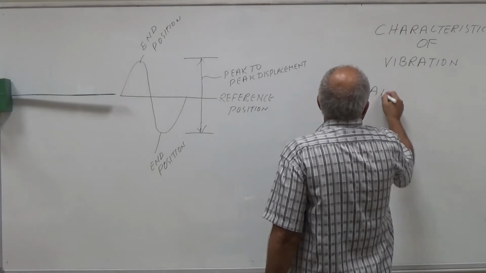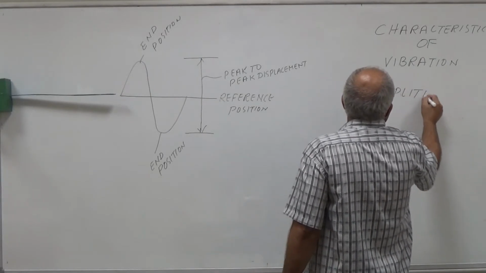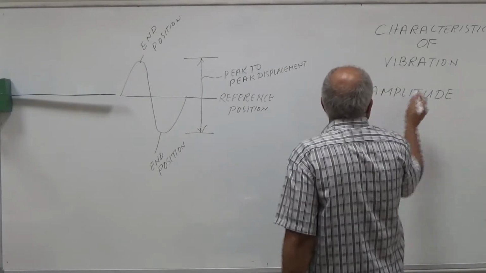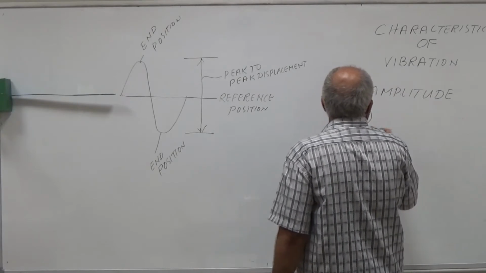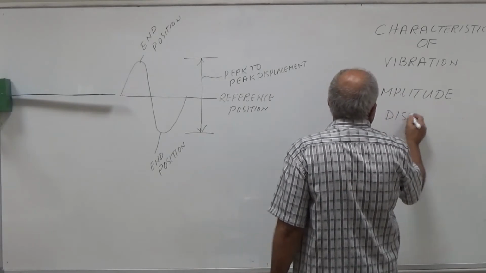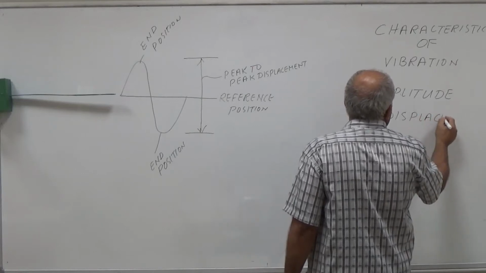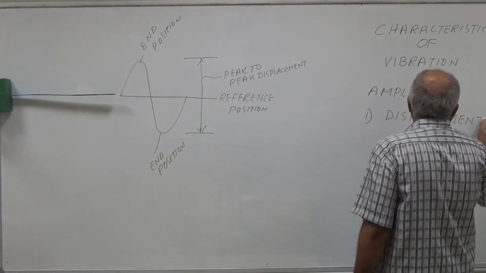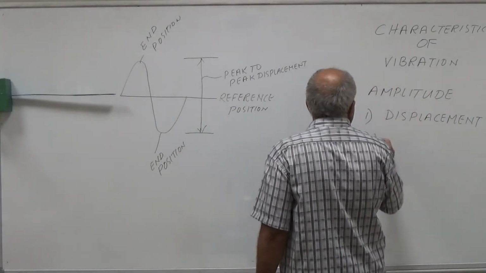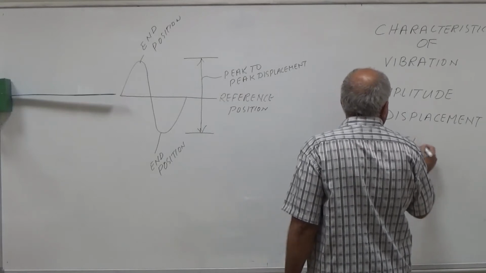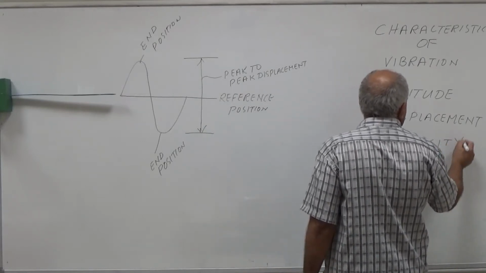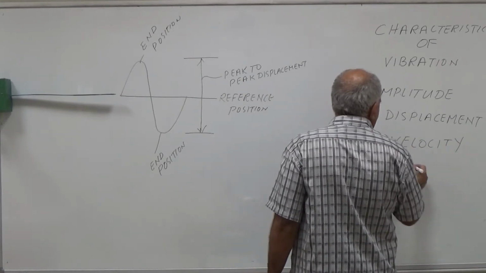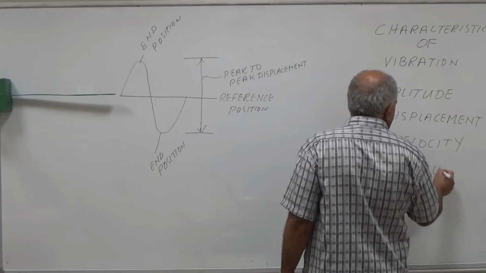Amplitude of vibration we find by three things. Amplitude means amount of vibration: number one, displacement; number two, velocity; and number three, acceleration.